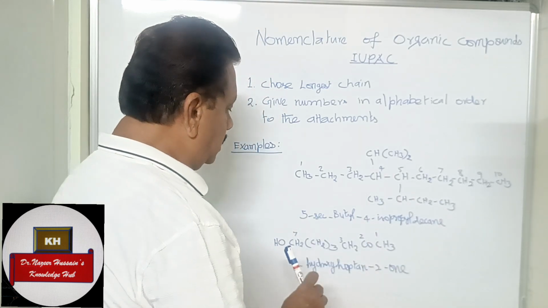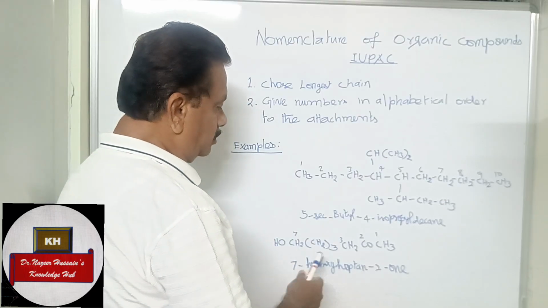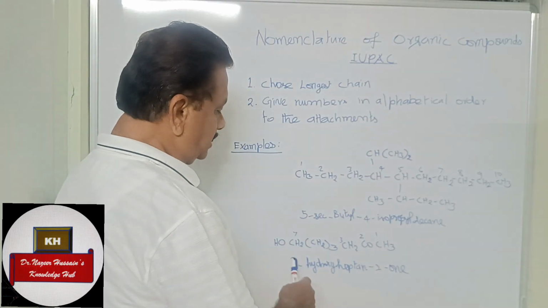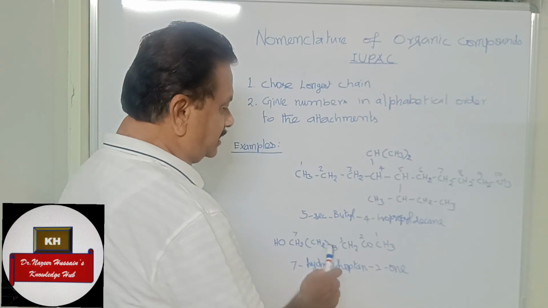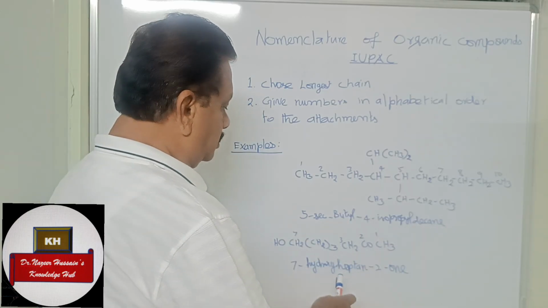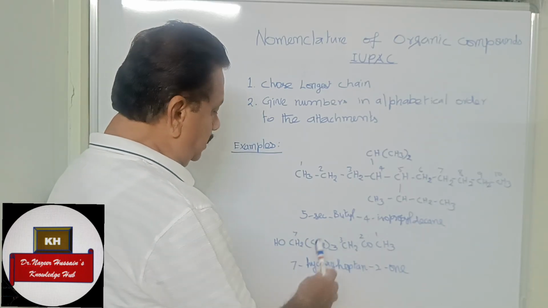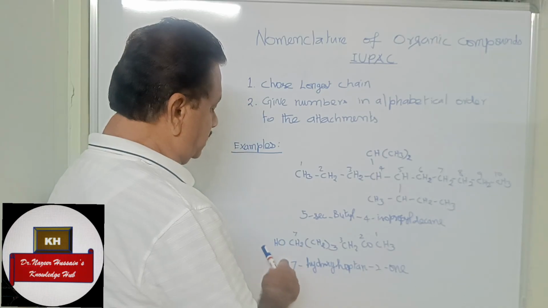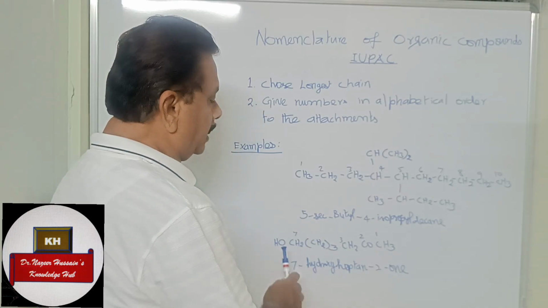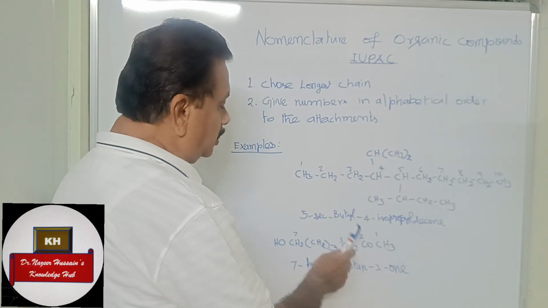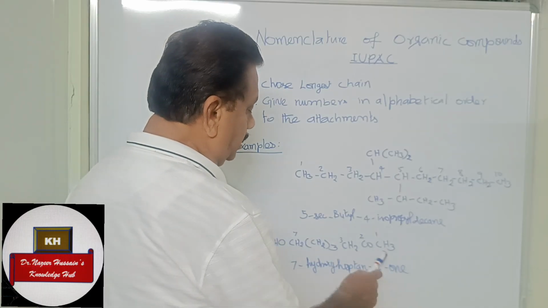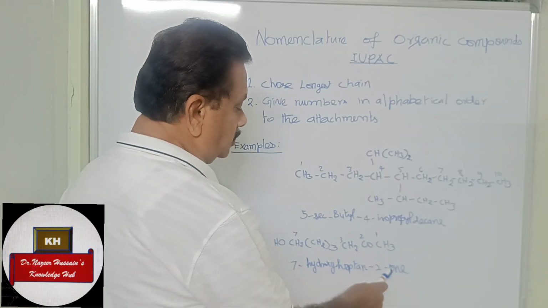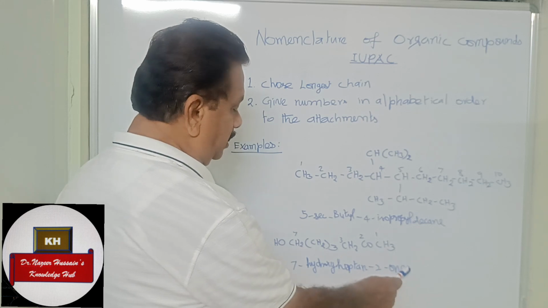Now we will see a compound which has got a functional group. Here this compound is having 7 carbon atoms. Here CH2 I have written in bracket instead of expanding. So at the second position it has got a ketone, and at the 7th position it has got an alcohol, OH. Ketone should get priority over the alcohol, so the compound should end in -one, and the position is 2, so it should end in 2-one.